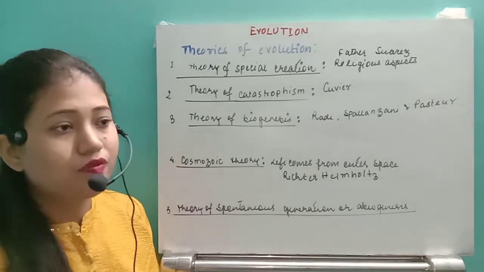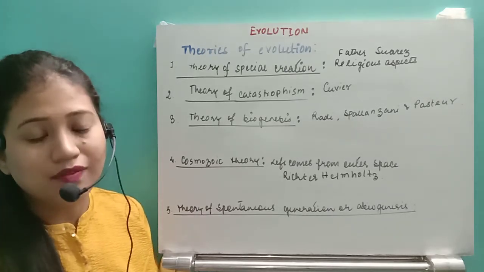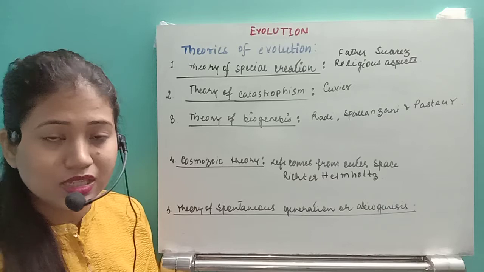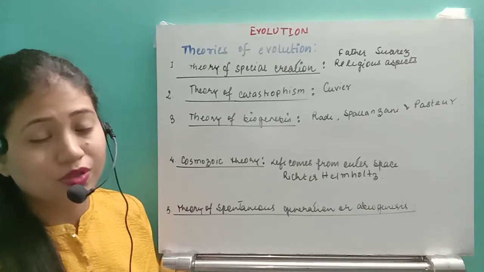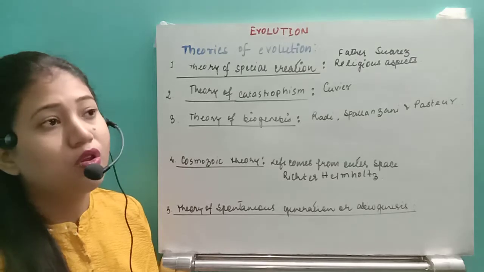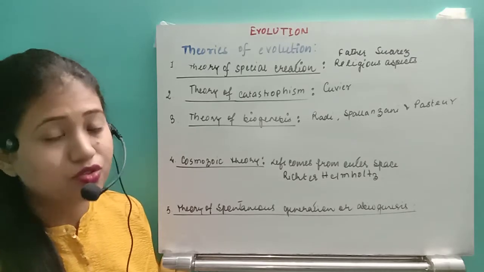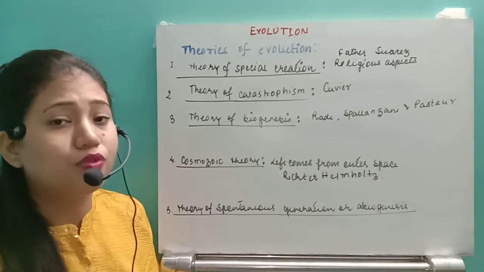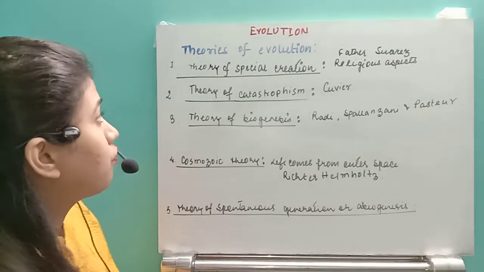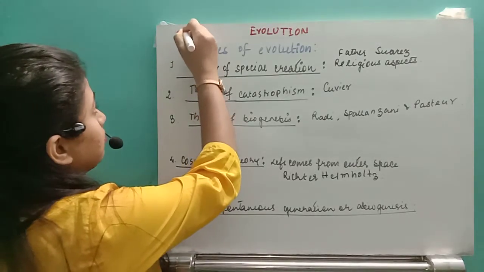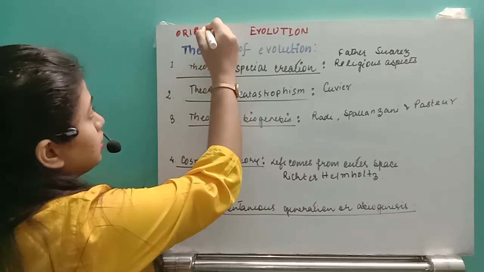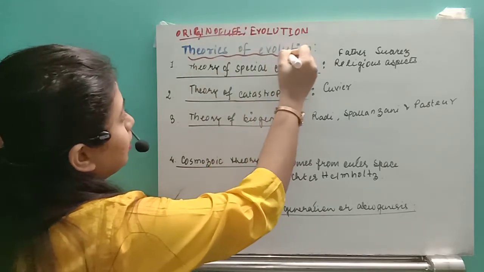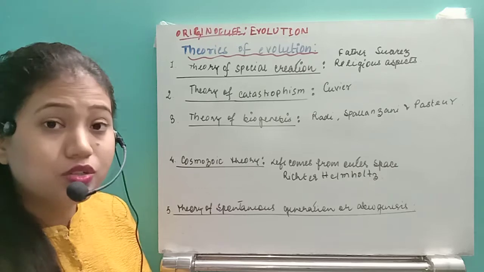was accepted. Whenever it comes to life, we also have this curiosity about how life actually originated. Is it from a living thing, is it from a non-living thing, or is it from, suppose, outer space also? How actually was this life originated, right? That's why a number of scientists have given a number of theories for the origin of life. So for the origin of life, we have a number of theories, right? What are those theories?